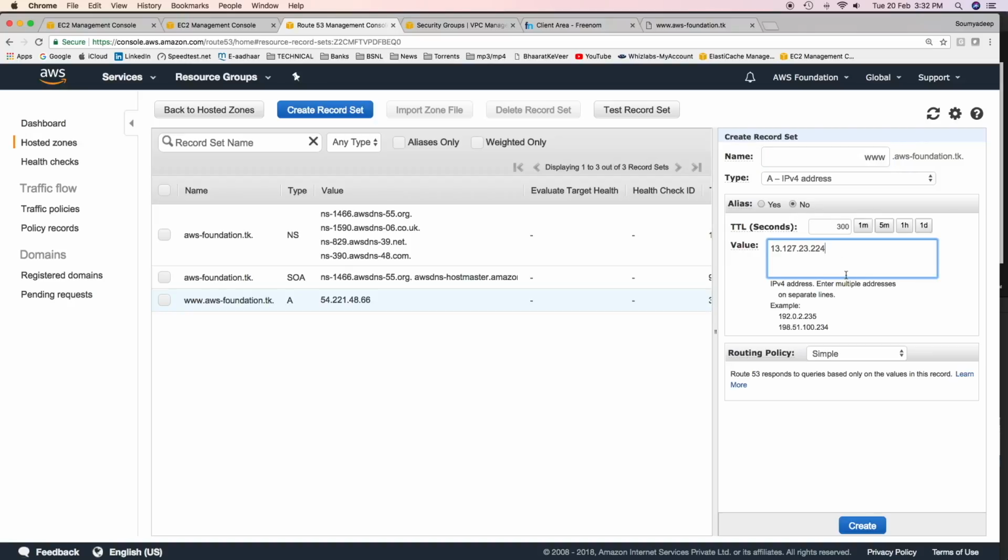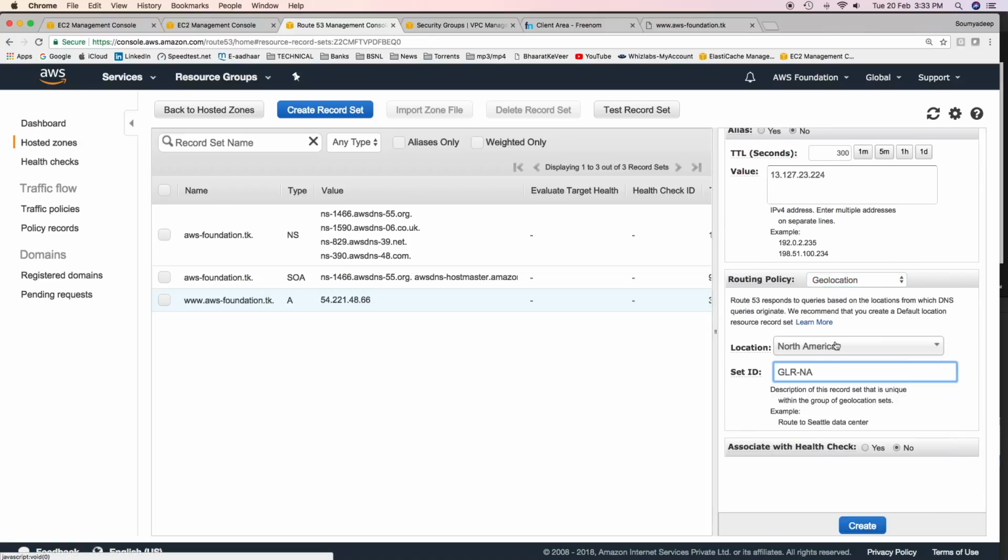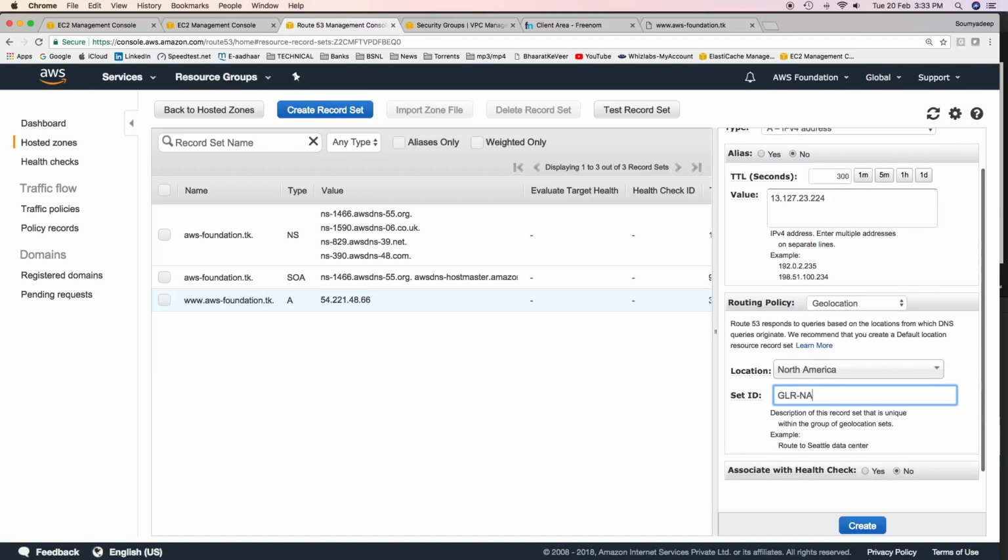This is the public IP address of the EC2 instance which is there in Mumbai, India region, and the routing policy will be geolocation. And then I'll choose a location. I have chosen the location as North America. That means any traffic originating from North America should be routed to the EC2 instance which is sitting in Mumbai, India region. Click on create.